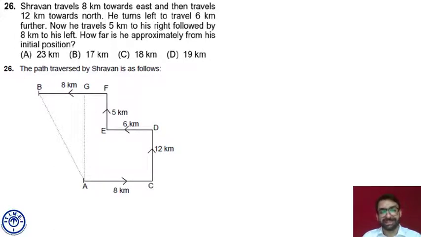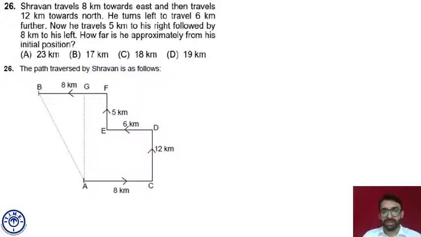If somebody is facing east and he takes a left turn, now he must be facing north. Although in this question it is already given that he is now moving towards north, it's not mentioned whether he took a left turn or a right turn. But we have to understand that if somebody is facing east and takes a left turn, he must be moving in the north direction.